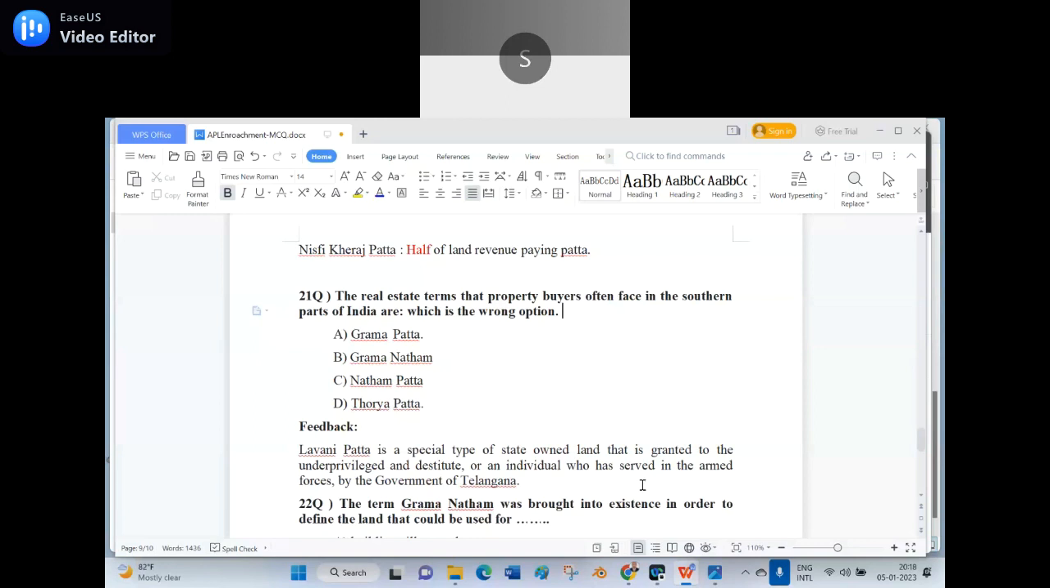Yes, there are two types of land. Government lands are also distributed to the weaker sections by giving Lavani Patta. Yeah, that is true, but there are two types of lands: one is assessed land, another is Paramboko land.